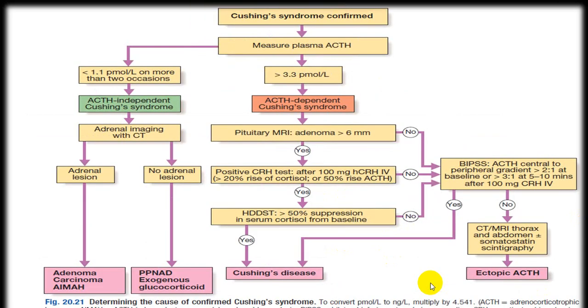Then you go for an ACTH level, ACTH independent tumors versus ACTH dependent tumors. Here the ACTH level will be high, so now you will have to do the study for pituitary tumors. Try to rule out those conditions, so you rule out Cushing disease or ectopic ACTH secretion. And ACTH independent will be the adrenal gland, so you will have to do the study for adrenal glands.